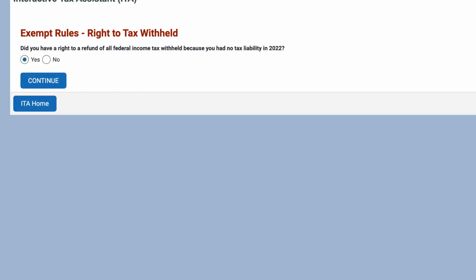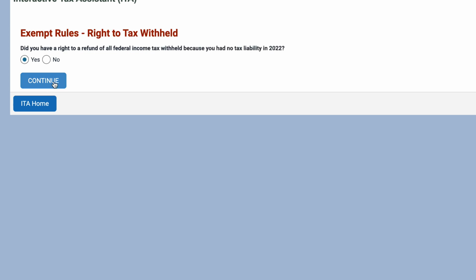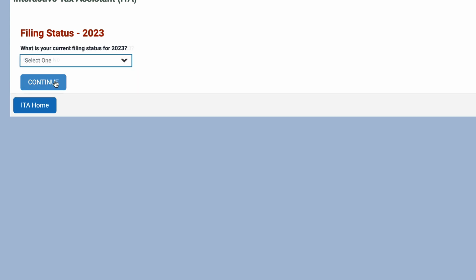So let's go back to the very beginning. It's asking about 2023. Let's imagine that we also had a right to a refund of all tax withheld because you didn't have a tax liability. Now it's asking whether or not you can be claimed as a dependent. So we'll go through this decision branch, starting by answering yes.